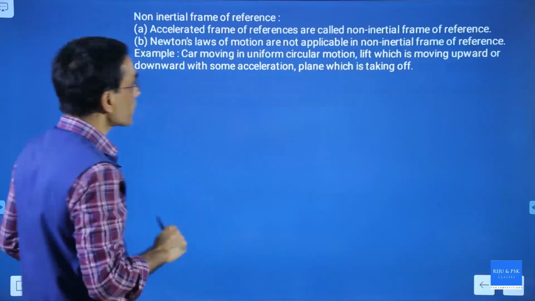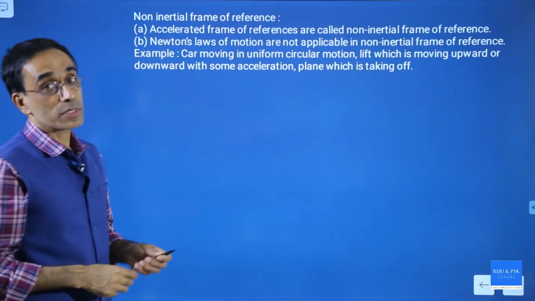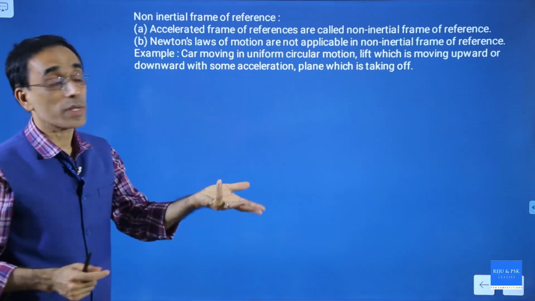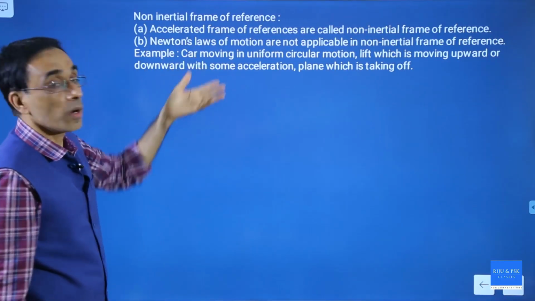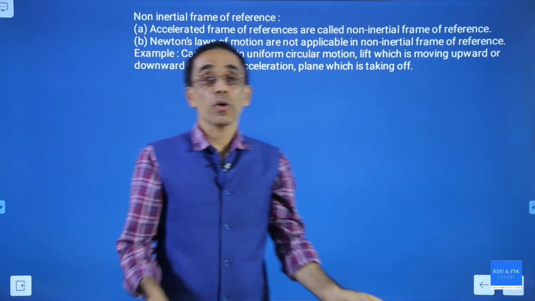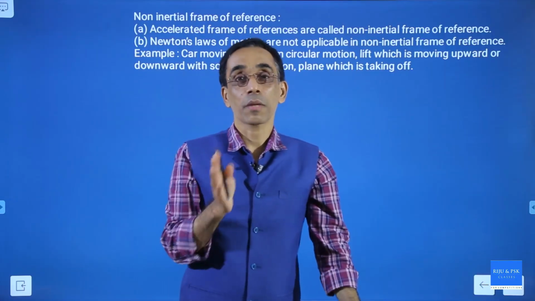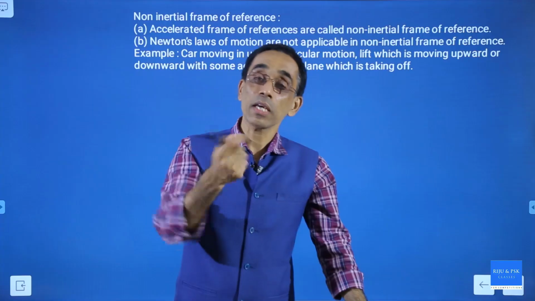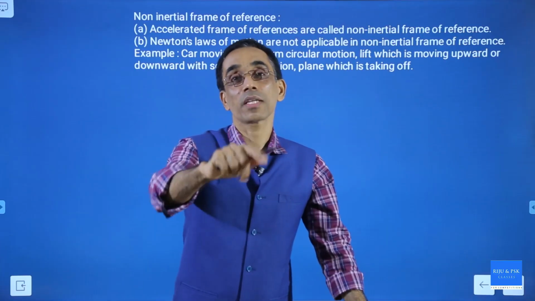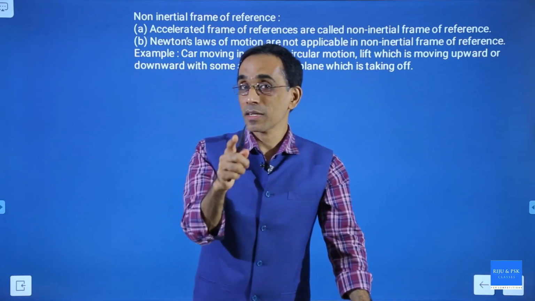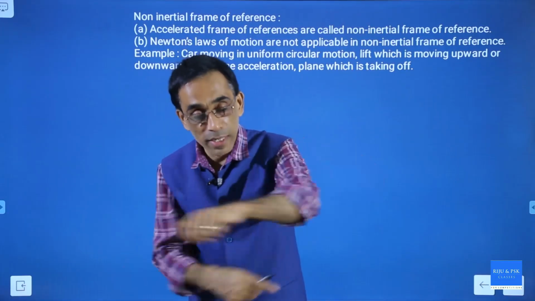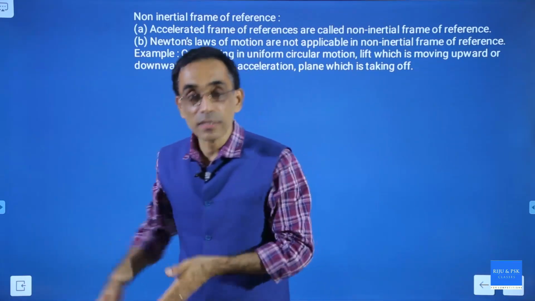What is the other frame of reference called? It's called non-inertial. And what is a non-inertial frame? An accelerated frame. If the observer is accelerated, that means the observer's velocity is changing, then he or she is in a non-inertial frame of reference. I told you earlier, you are sitting in the car and your dad suddenly takes a circular turn.